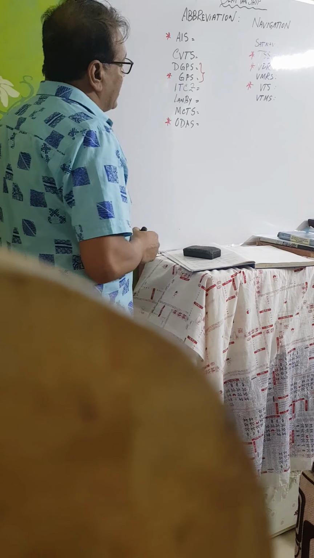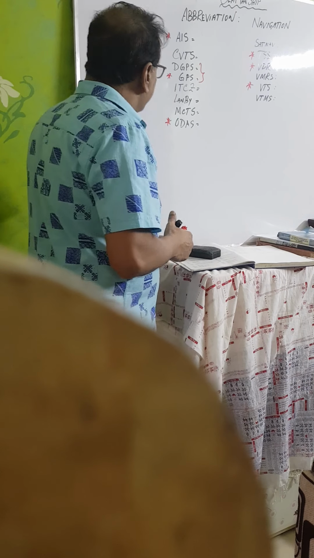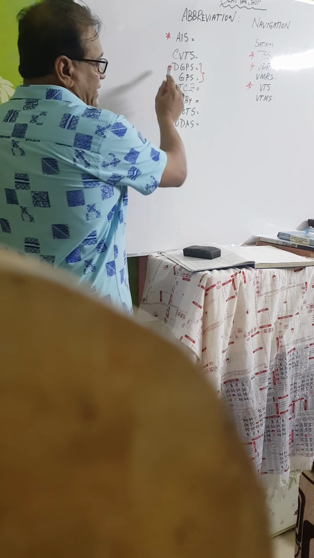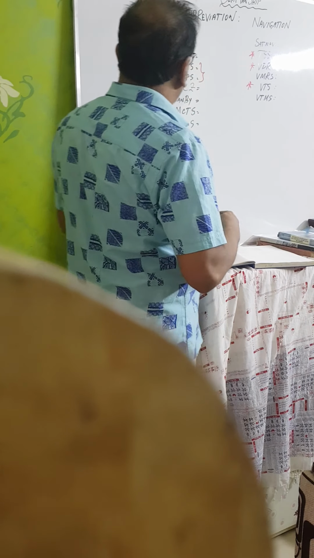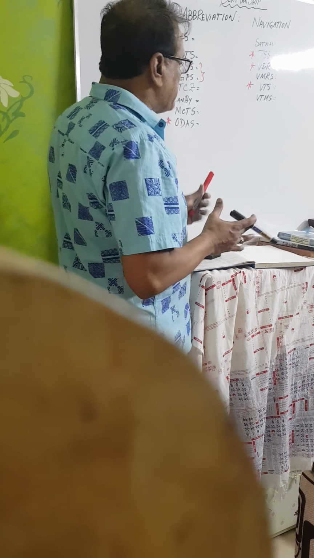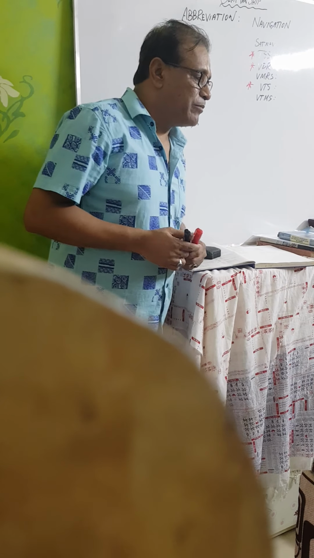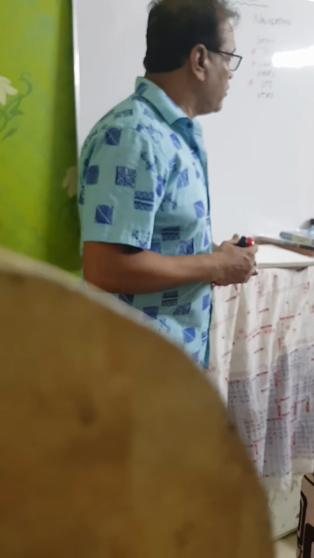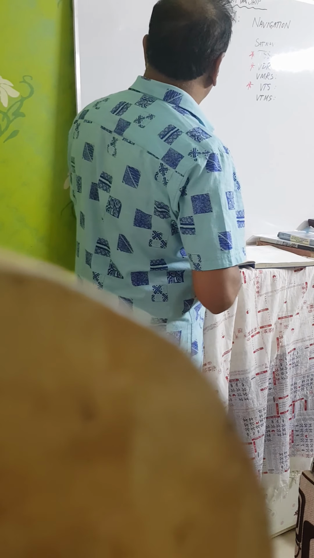Nowadays we are using GPS and DGPS. The accuracy of GPS and DGPS is more perfect. The error is very small, negligible. DGPS is the more perfect one. Normally GPS and DGPS are almost the same version, and that one is more accurate. Maybe a few meters difference from the original position.